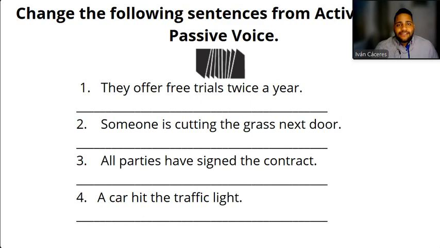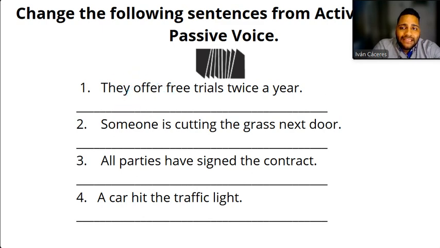So here you have 5 sentences. They are all in active voice, okay? Which is what you already know, and you have to change them to passive voice, okay? To do so, you're going to identify who is the first or the main subject. In this case, let's use number 1 as an example. The subject is they, okay? And then the verb is offer, okay? So you're going to identify the subject and the verb. Then you have to identify the object, or who receives the action. What is it that they are offering?